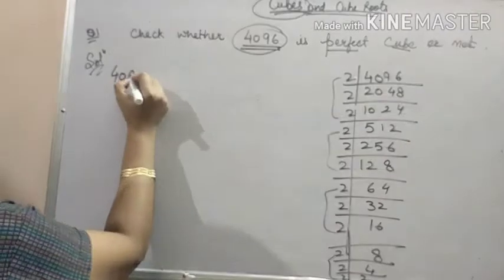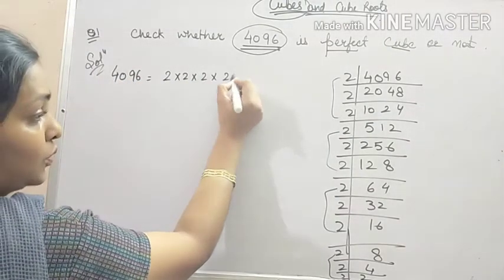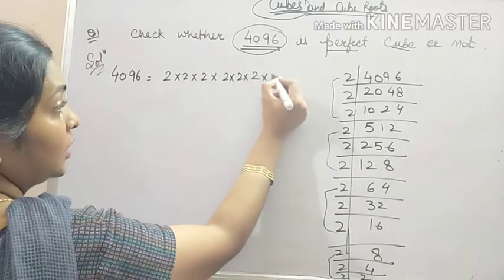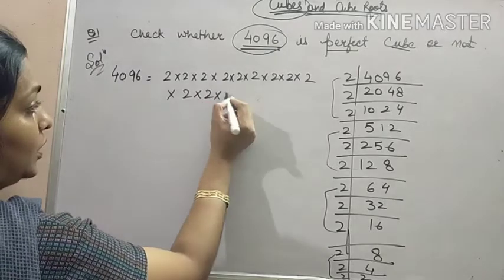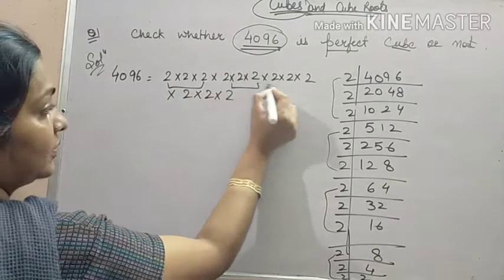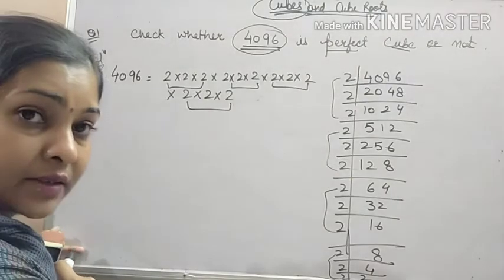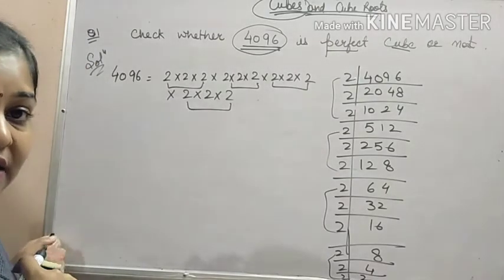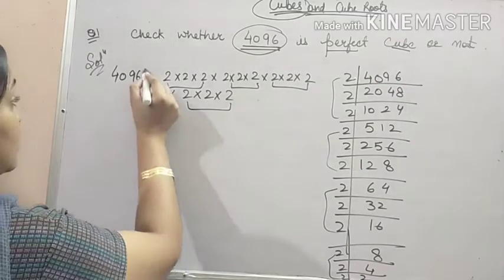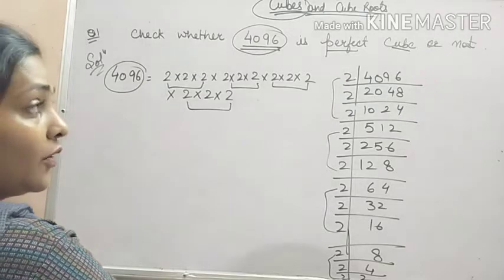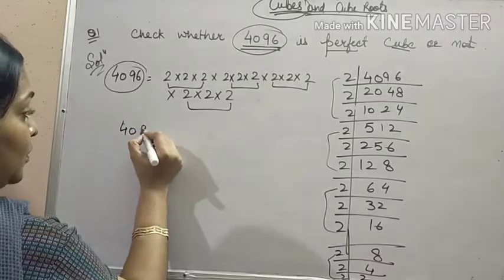So 4096 is equal to 2 into 2 into 2, 2 into 2 into 2, 2 into 2 into 2, 2 into 2 into 2. So you can check that here we get 4 groups of 2, each having three 2s in it. So 4096 is a perfect cube.